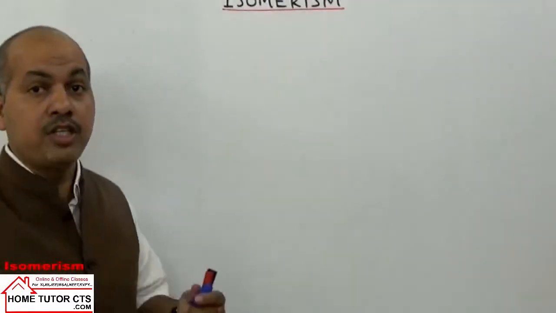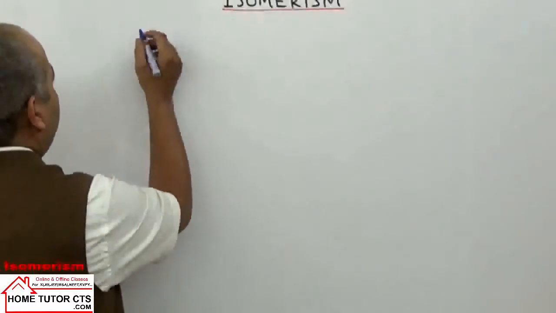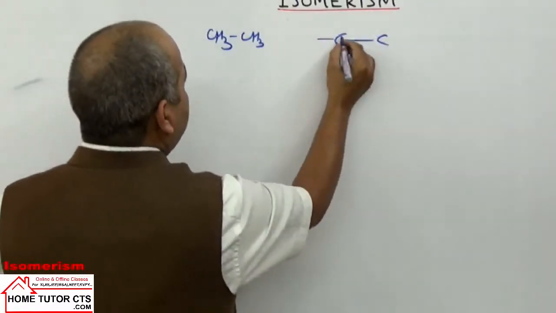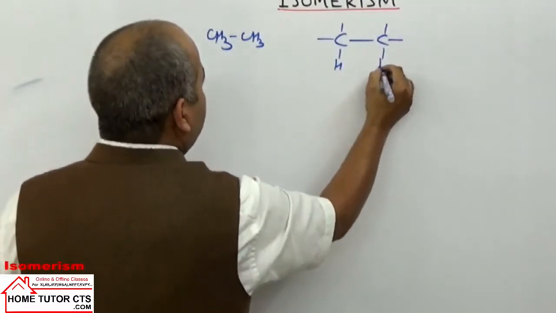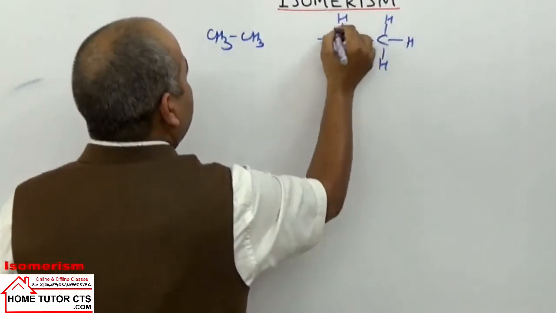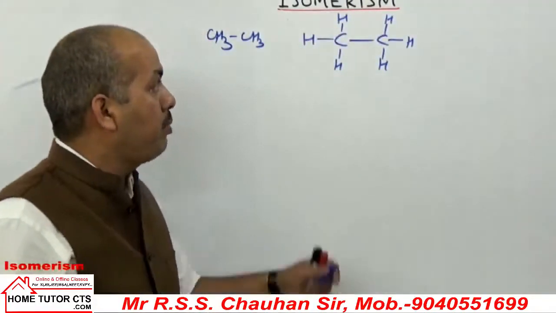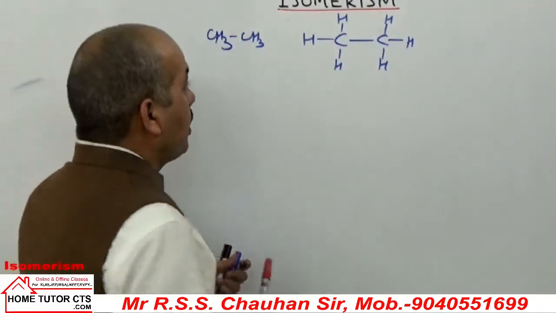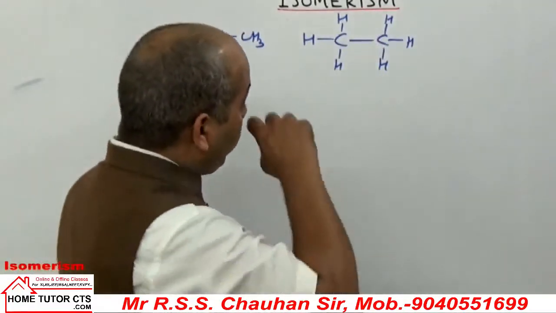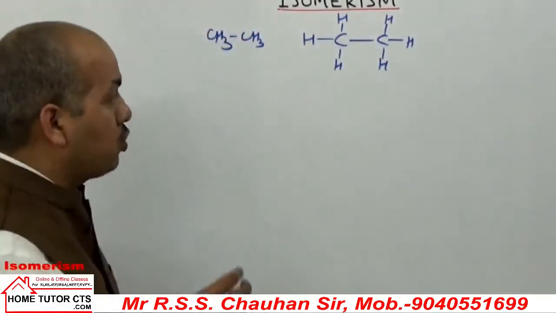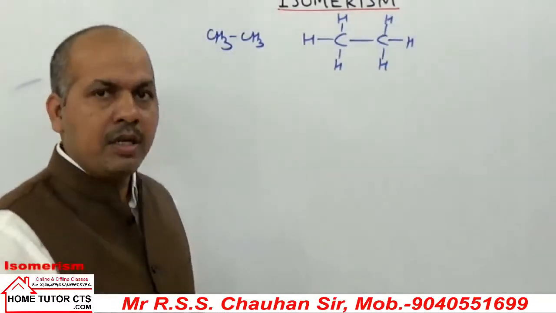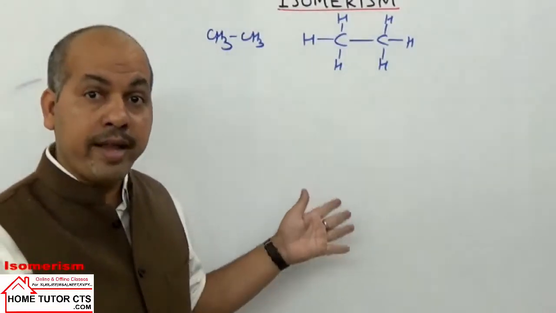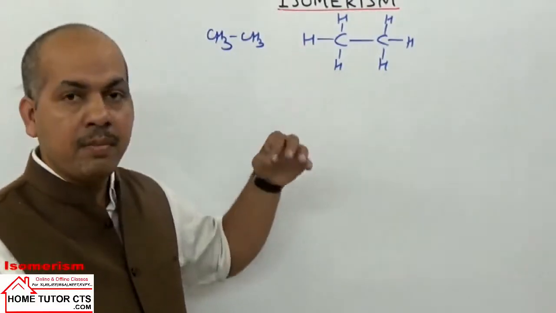We can take first the conformation in ethane. Ethane means CH3 CH3. You have a carbon-carbon single bond. Each carbon has 3 hydrogen atoms attached to it. Now around this carbon-carbon single bond, we can take rotation in space. So we can draw two structures at the extreme end. Remaining, we can have an infinite number of structures for a compound. For a compound we can draw an infinite number of conformations because rotation can be done by different angles.